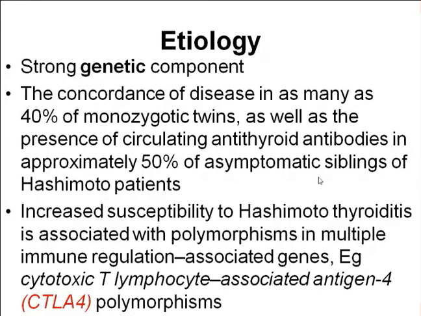There is increased susceptibility to Hashimoto's thyroiditis with polymorphism in multiple immune regulation associated genes. That gene is the cytotoxic T lymphocyte associated antigen 4 gene. If the polymorphism is associated with this gene, those individuals are very susceptible to Hashimoto thyroiditis.